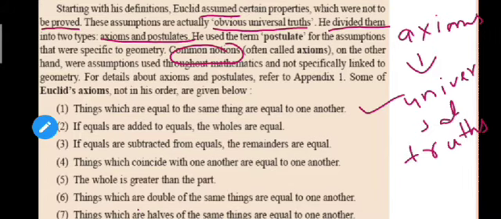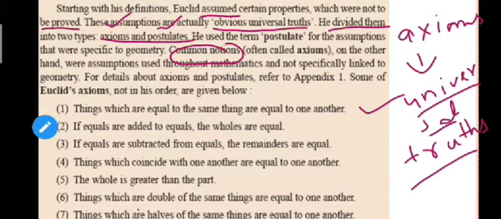Euclid took some properties that are obvious universal truths and divided them into two types, axioms and postulates. Axioms are universal truths जिनको proof करने की ज़रूरत आपको नहीं पड़ेगी. Notions and concepts are similar, so these common concepts which need not be proved are called axioms.